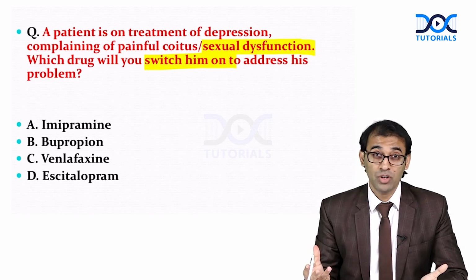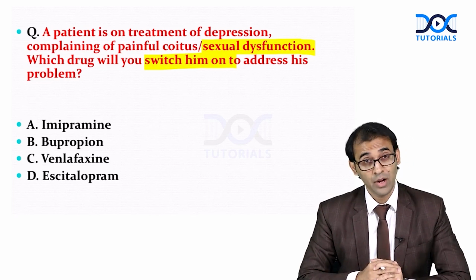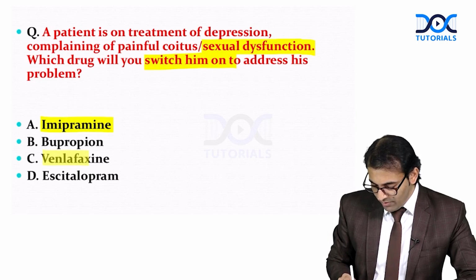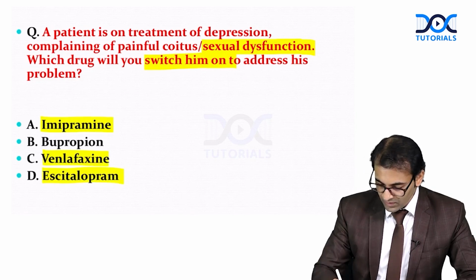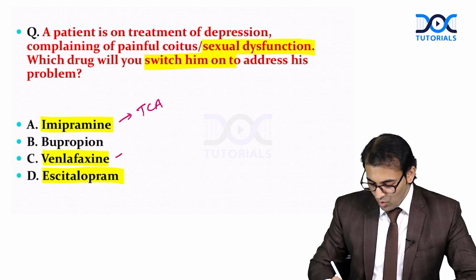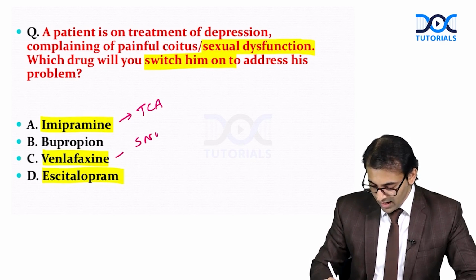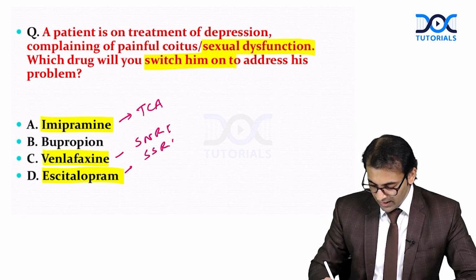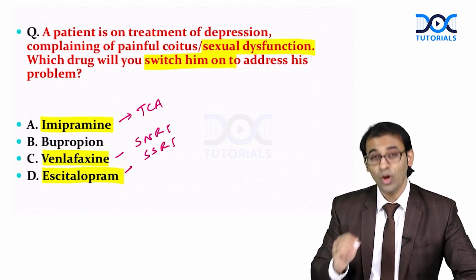If there will be sexual side effect, for sure the patient will complain. See all these options: imipramine, venlafaxine, escitalopram. Imipramine is what? TCA. Venlafaxine is what? SNRI. And escitalopram, SSRI.